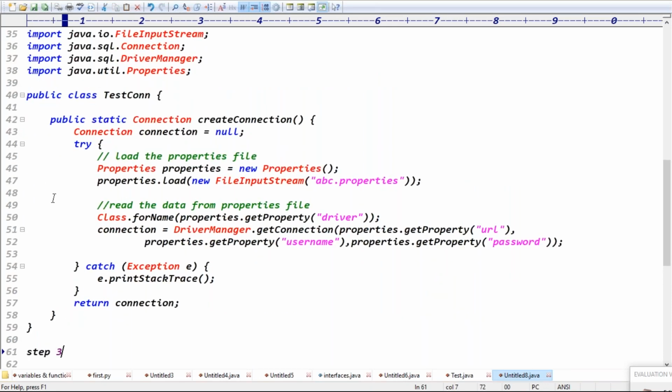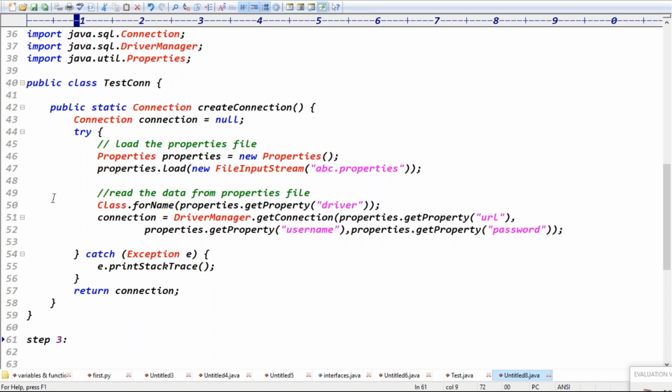And step 3 is what? JDBC files. Create the JDBC files and read the data. Get the connection from which file here? The common file, right? Get the connection from the common file and use the connection, guys.